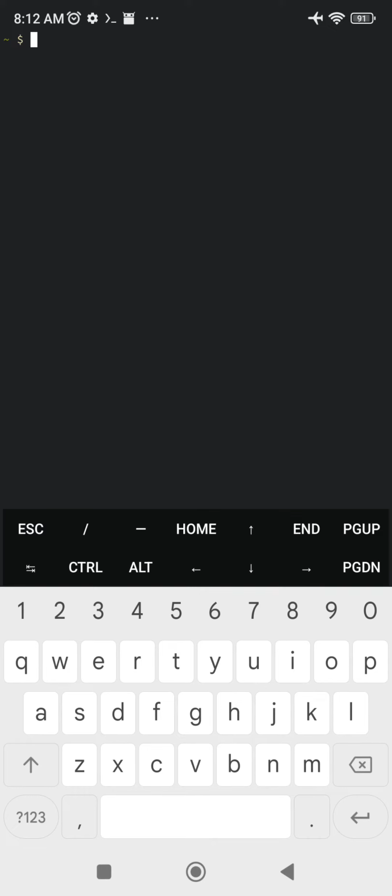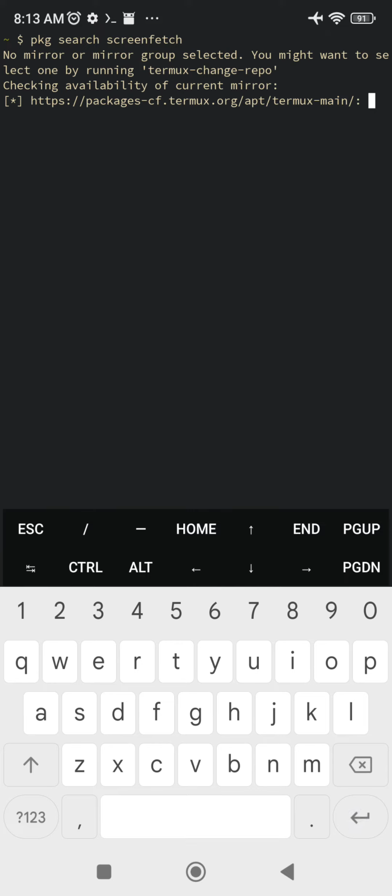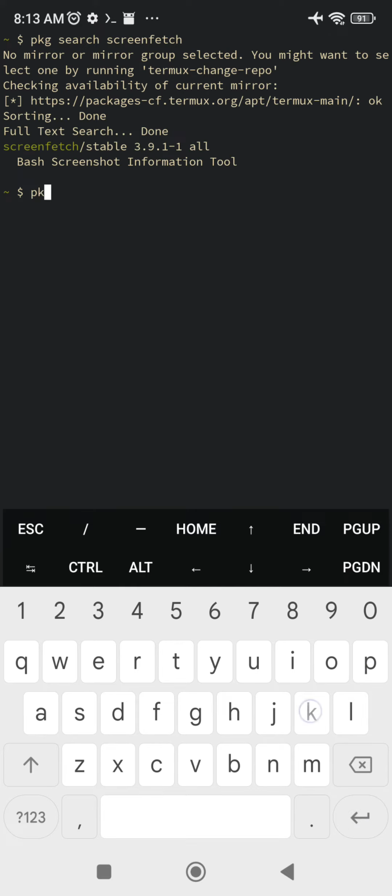Hi, today we're going to install Screenfetch, ZSH, and FISH in Android using Termux. So let's search for a package, Screenfetch. Okay, it's there. Let's install it by adding Screenfetch.